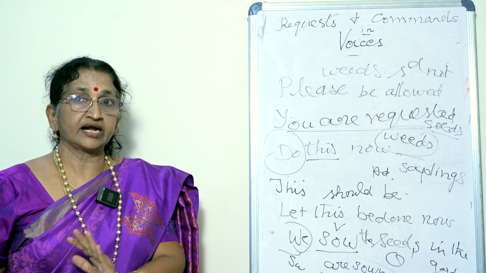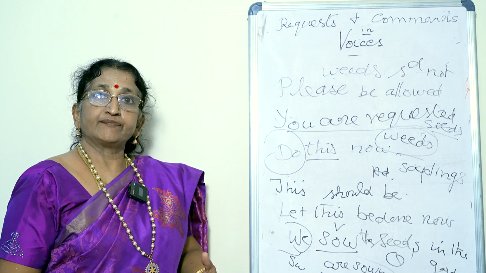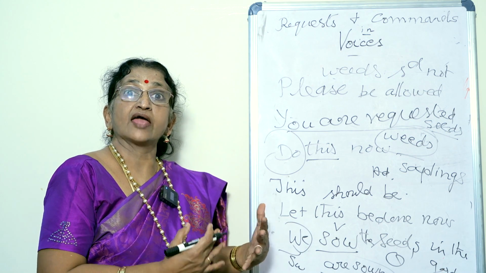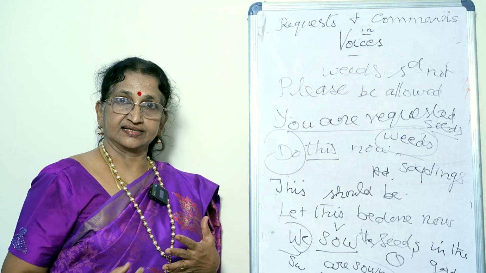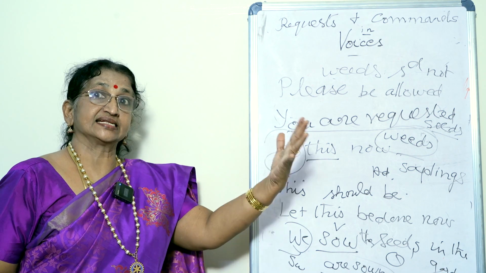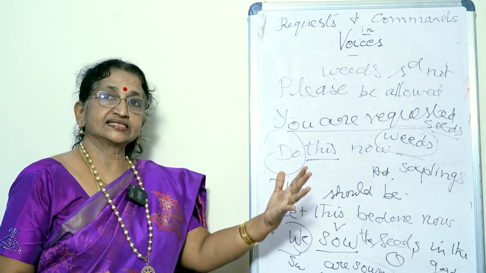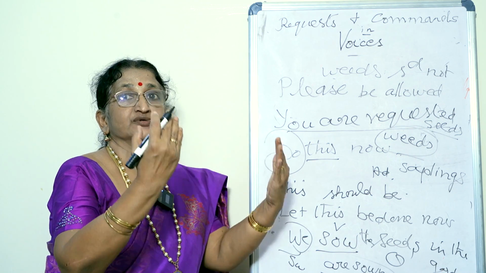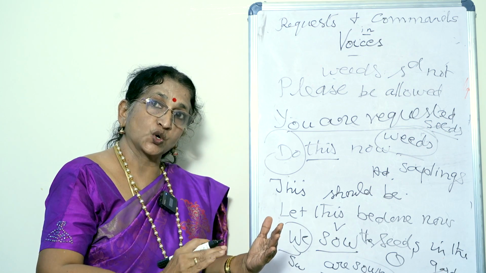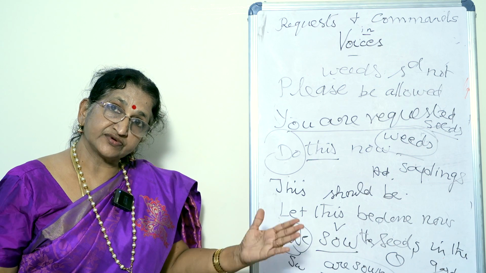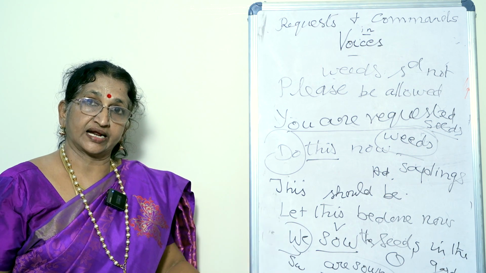When we go to the garden, we look at the saplings, and maybe only the previous day, maybe yesterday I was sowing the seeds, or last week I had sown the seeds. Then the seeds had been sown by me last week. So these are the sentences which we use every day in our day-to-day life.